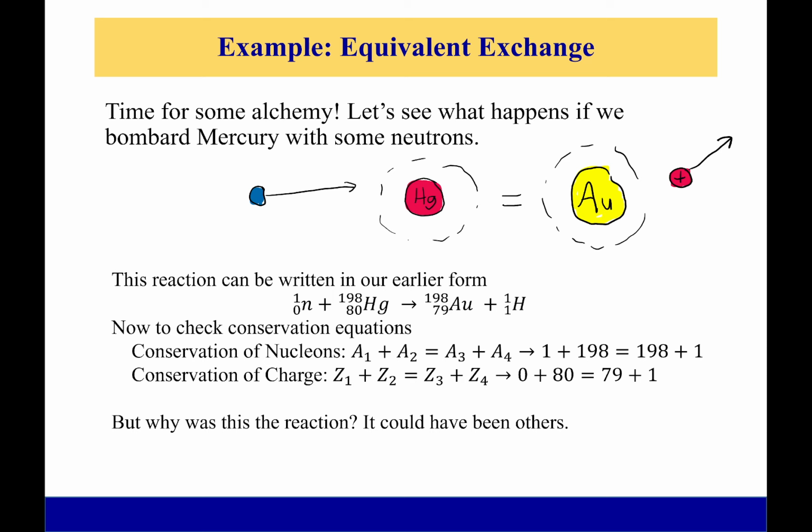Now, the question here is, why was it this reaction? It could have been others. For example, I could have had the neutron smack into Mercury and just stick. So Mercury has 1 more nucleon, and it gives off a gamma ray to get rid of any excess kinetic energy. As for the why of that, that's going to go well beyond the realm of this course, but there are a lot of cross-sections which will say which of these reactions is most likely to happen for a particular collision. And so we'll use that in the future to determine which one's most likely to happen.